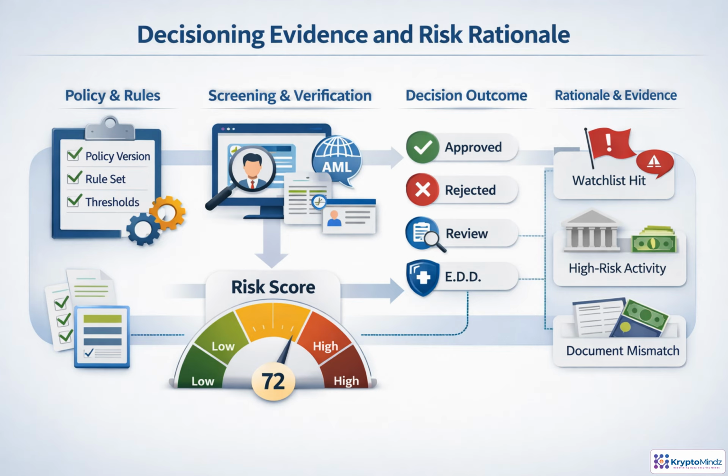Every onboarding decision needs a traceable rationale. The platform should capture which policy version, rule set, thresholds, and model version were active, and connect them to verification results, AML screening, device signals, and any business rules applied. The outcome may be approval, rejection, review, enhanced due diligence, or a request for more information. What matters is explainability. If access is limited, the firm can show the evidence and reasoning behind that decision.